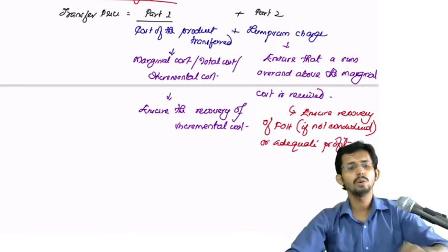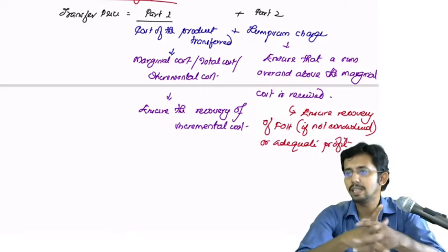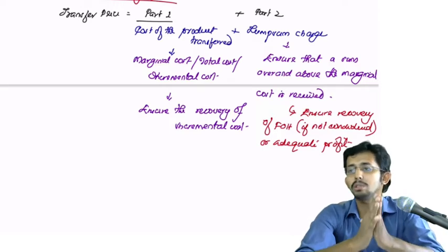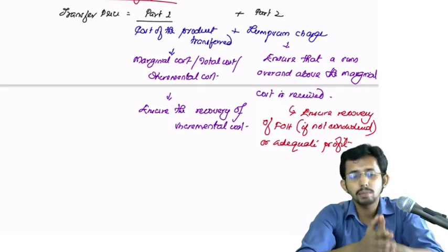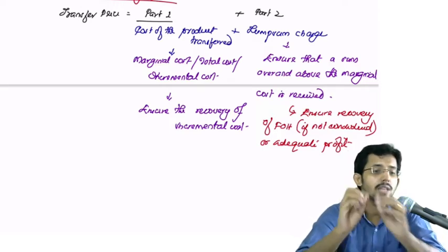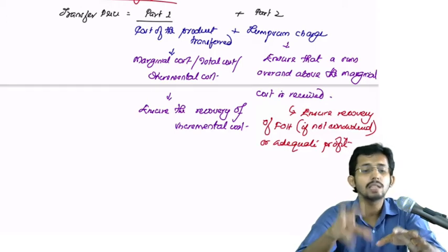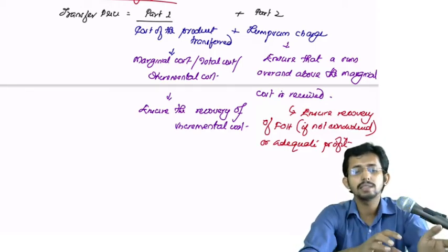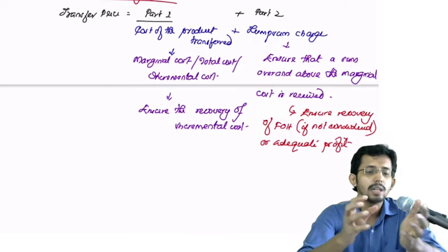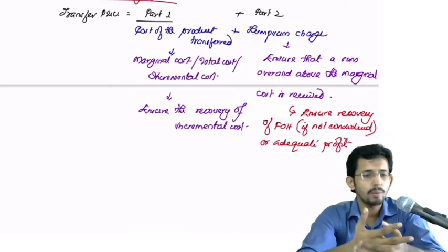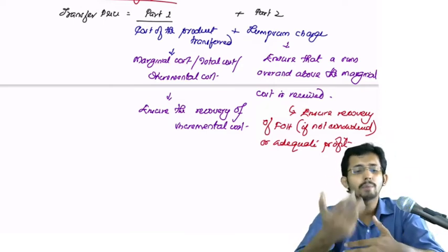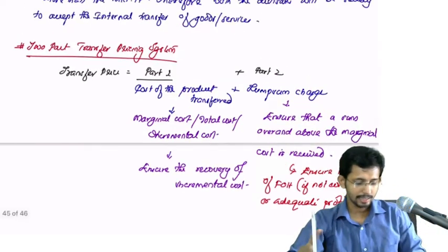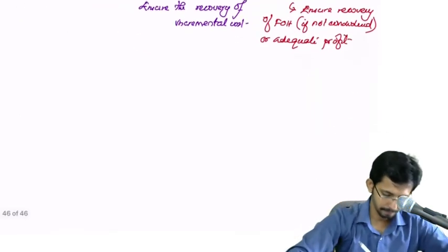Okay, so the transfer price will be fixed in such a manner where the cost of the product transferred will be considered, plus a lump sum charge will be given, and this lump sum charge will help the transferring division, that is the selling division, to recoup the entire fixed overheads or even to make profit on that. Okay, so that is the two-part system.